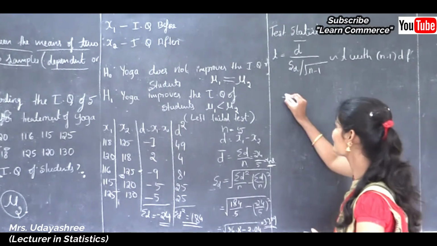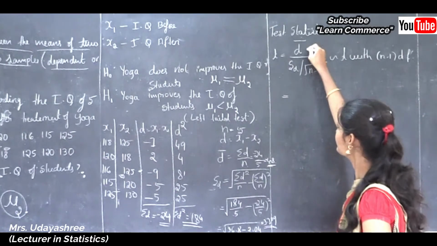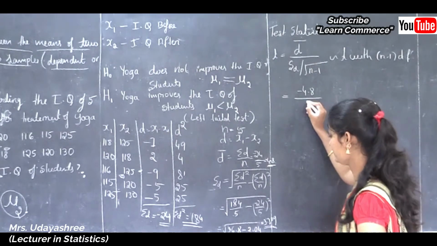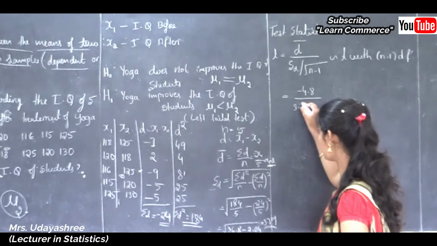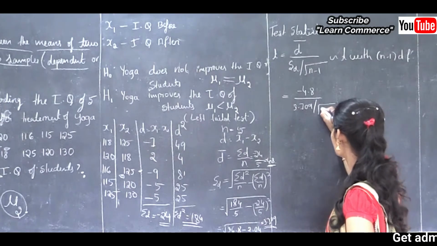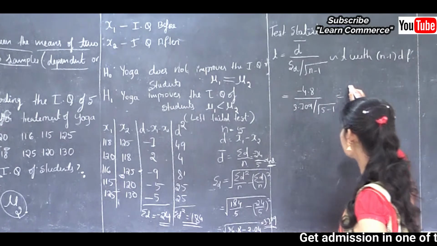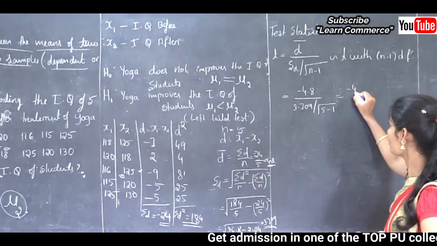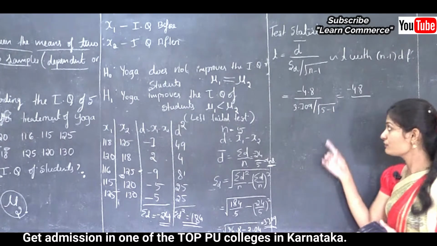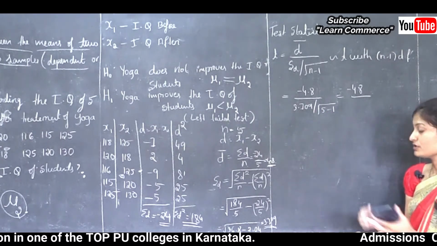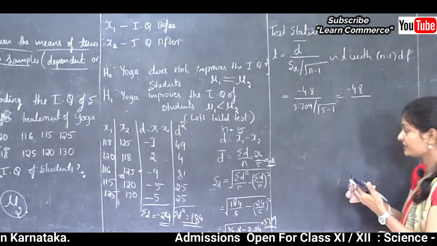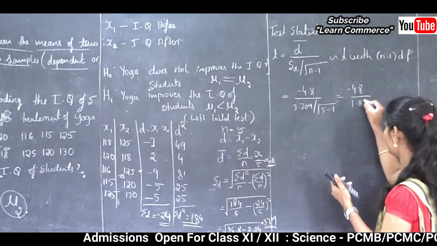Okay, now I will substitute all the values under this formula. Here D bar value is minus 4.8 divided by SD is 3.709 divided by square root of n minus 1, here n is 5. So this is equal to minus 4.8 divided by, see here 5 minus 1 is 4, square root of 4 is 2. So that is 3.709 divided by 2, that is 1.854.